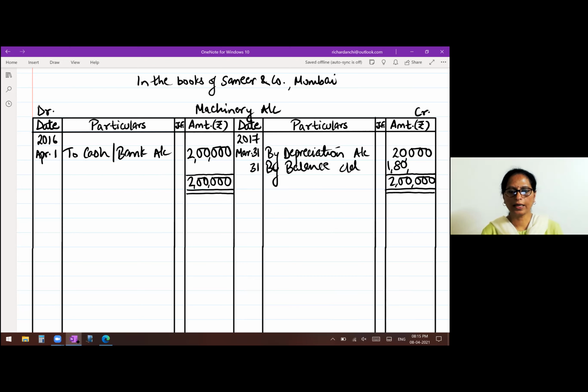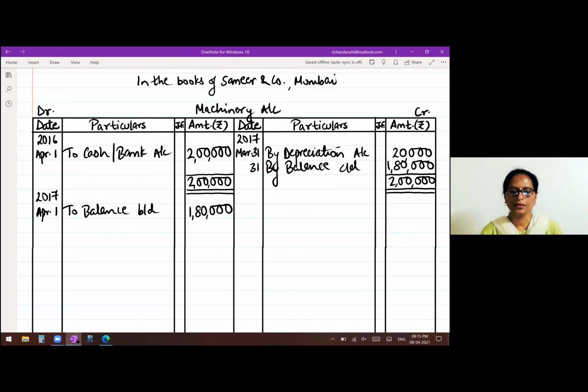Balance is 1,80,000. Now bring down the balance to the next year, that is 2017, April 1st, to balance brought down 1,80,000.